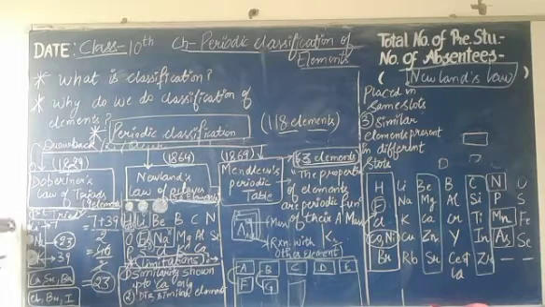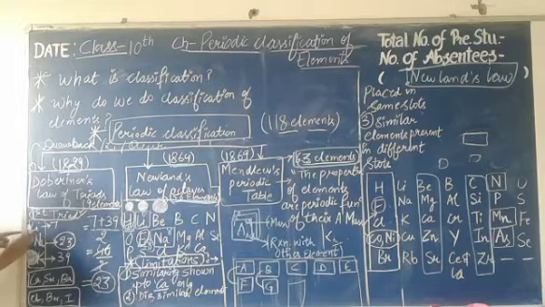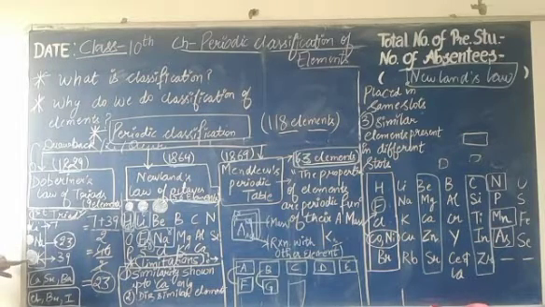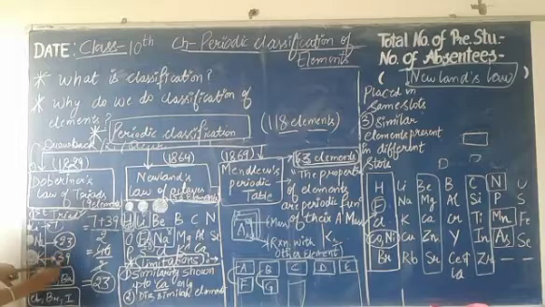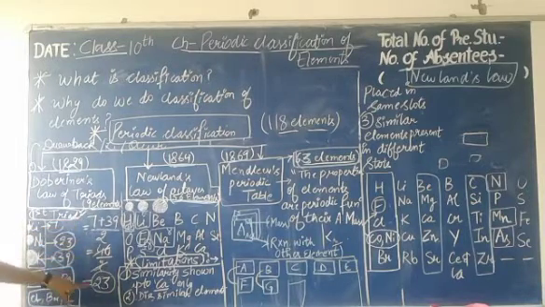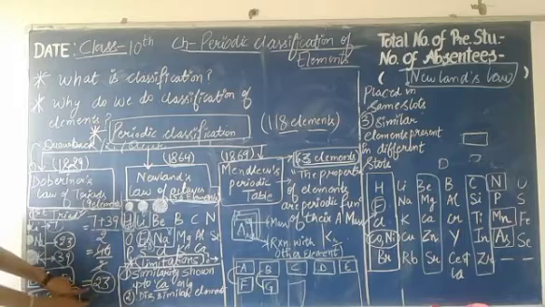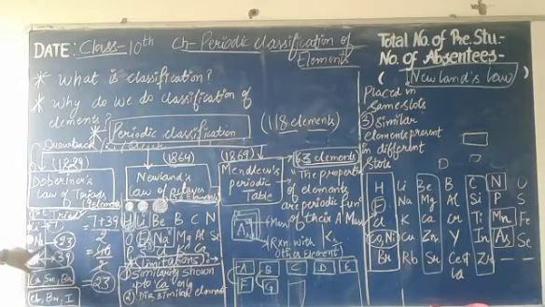Now what did Dobereiner say? He said that when we arrange elements in the order of increasing atomic masses, these small dots show the size of the atoms. This is the size of lithium, which is smaller than the size of sodium, which is smaller than the size of potassium. When we arrange different elements in order of their atomic masses, the arithmetic mean of the atomic masses of the first and third elements in the triad is equal to the atomic mass of the central element in the triad.